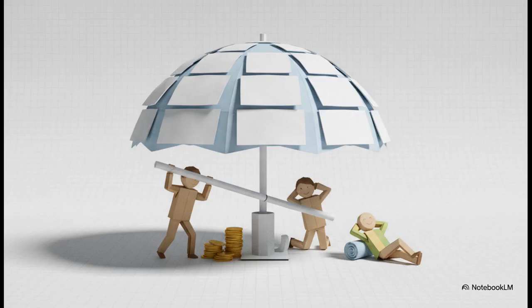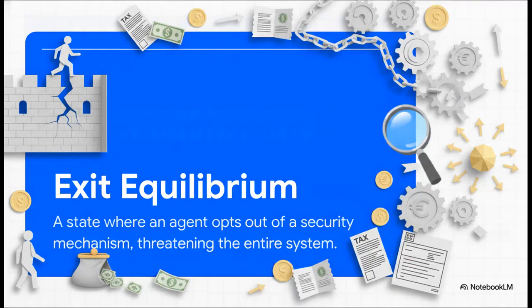Our final engineering domain today is cybersecurity and investment. Now, this is a highly unique challenge, primarily because cybersecurity is often a non-excludable public good. Think about it. If a network is made secure, everyone on it benefits. But this creates a massive incentive for free riding. Some companies or nodes might just try to enjoy the protection while letting everybody else pay for the expensive security upgrades. So the crucial point here is understanding the sheer danger of the exit equilibrium.